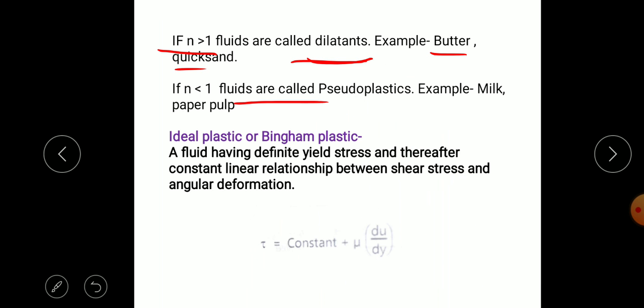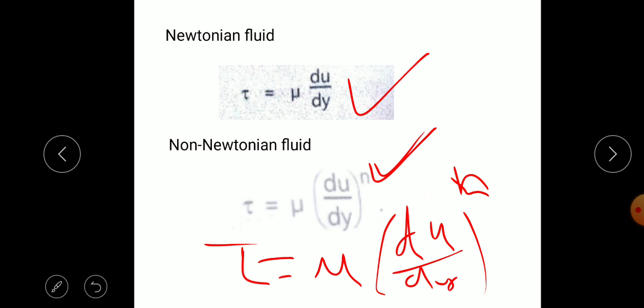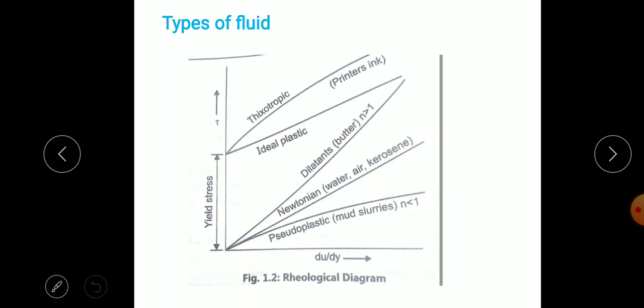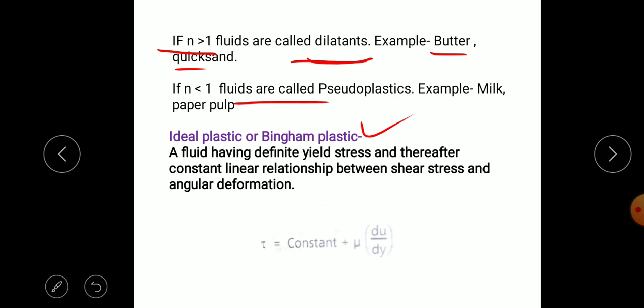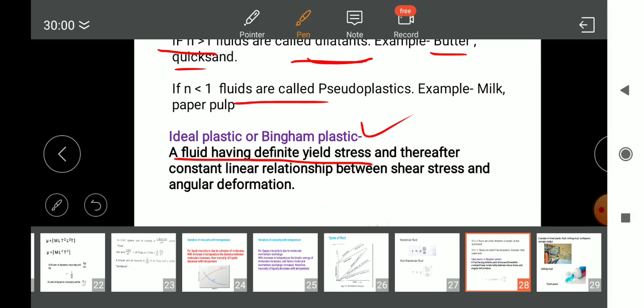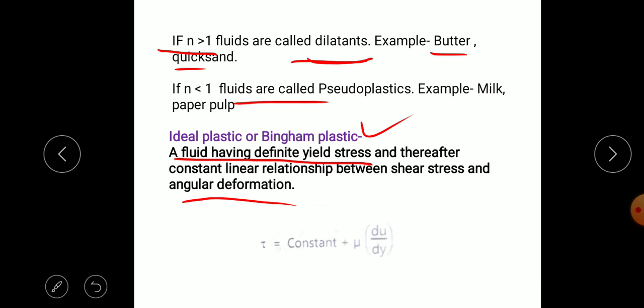The next type of fluid is called an ideal plastic or Bingham plastic fluid. Plastic means the fluid will not flow easily. In that case, the plastic fluid is shown here. They have a certain yield stress before they start flowing. After that, they flow. An ideal plastic is a fluid having a definite yield stress and thereafter a constant relationship between the shear stress and the deformation.